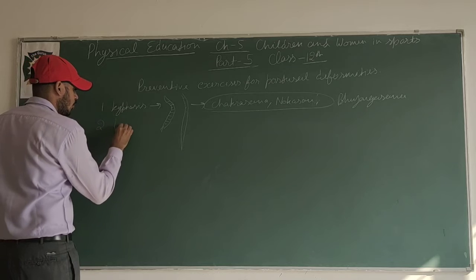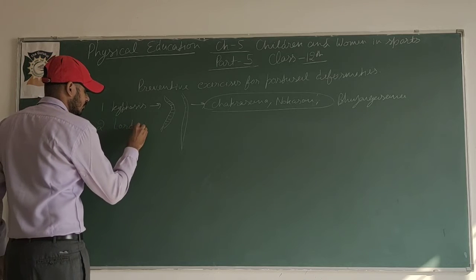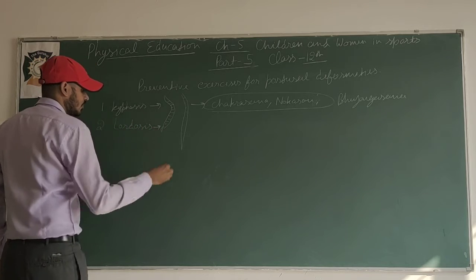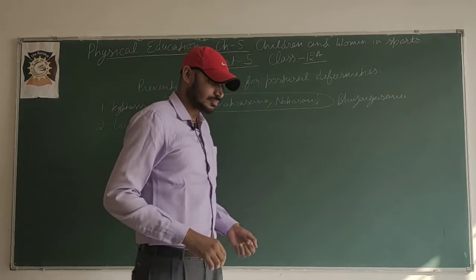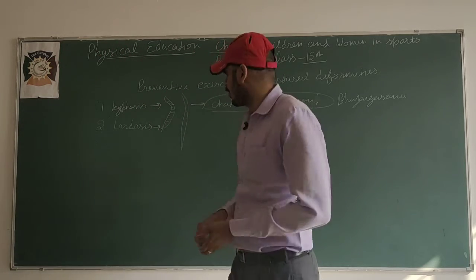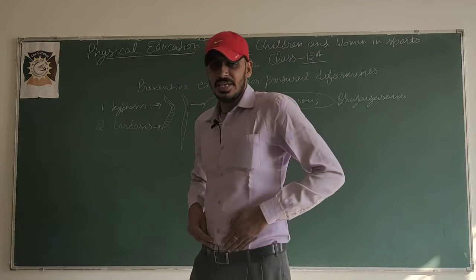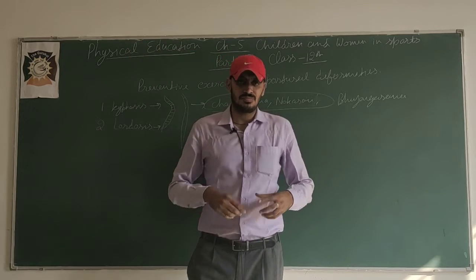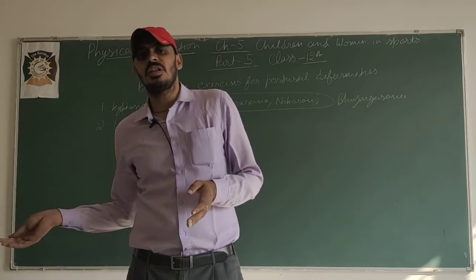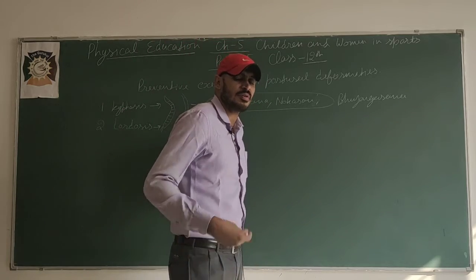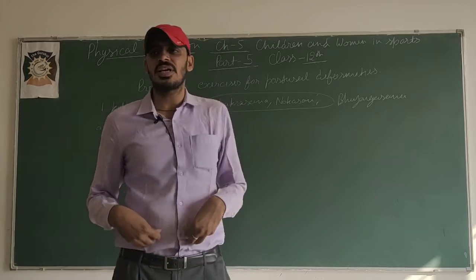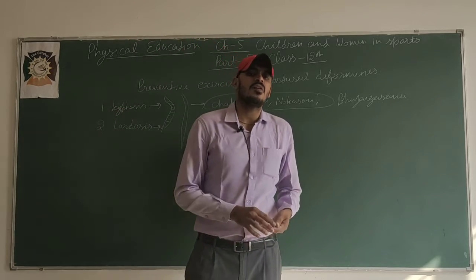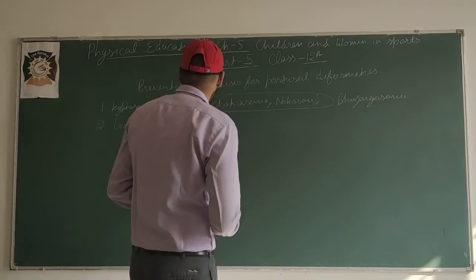Second one is lordosis. For lordosis, we have to do some asanas. In lordosis, we know that near our tummy, the sacrum area of the vertebral column, comes inward from the back side. If we check from the front side, it will come forward.